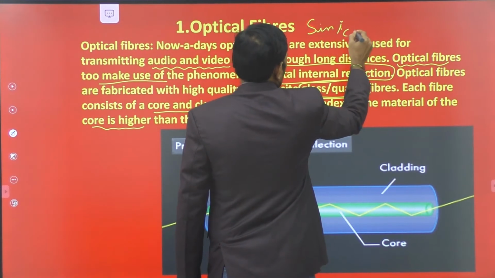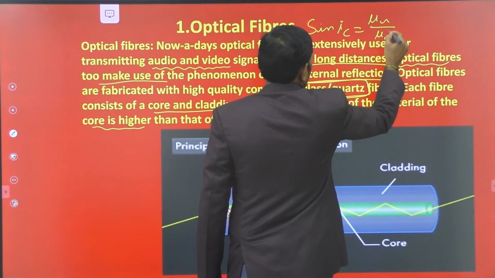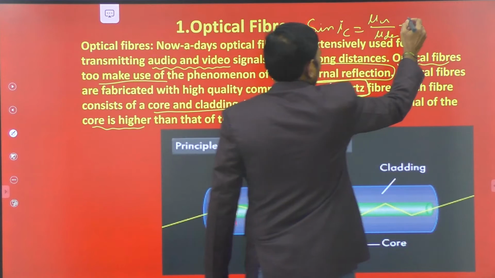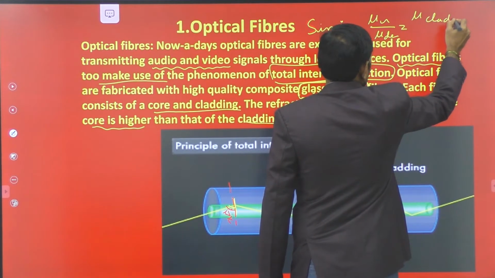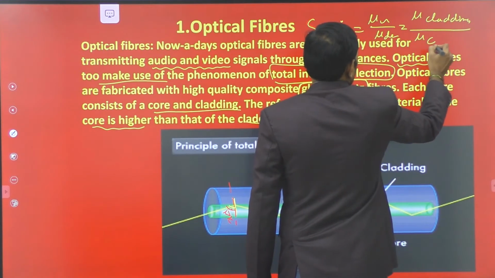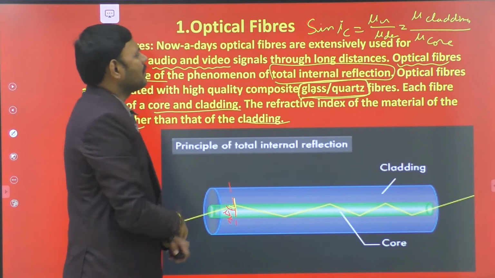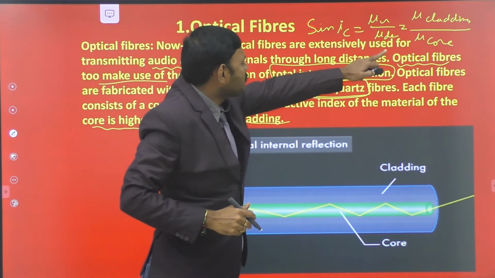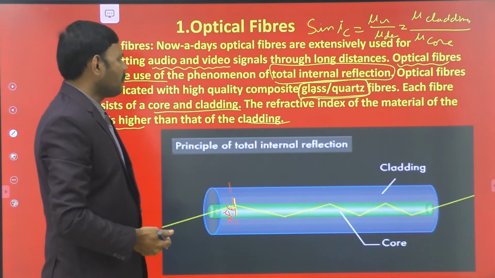The rarer medium is the cladding here, so sin iC is the refractive index of the cladding material by the refractive index of the core material. We calculate the iC value with this formula for the given pair of core and cladding surfaces.